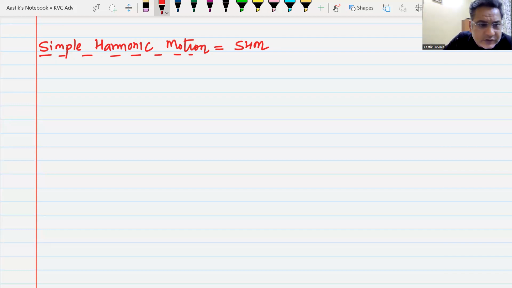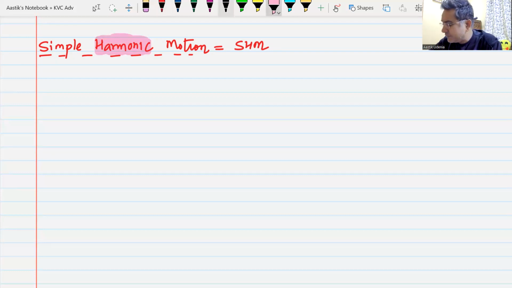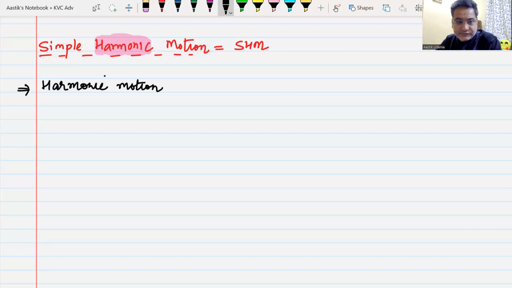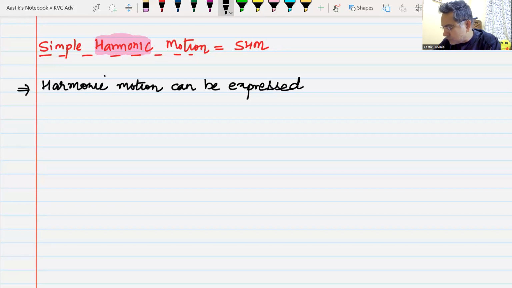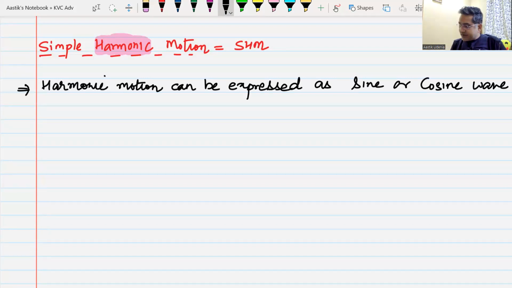Okay, so now remember, whenever we use this term harmonic for any motion, it means that the motion can be expressed as a sine or a cosine wave. Sine or a cosine wave.